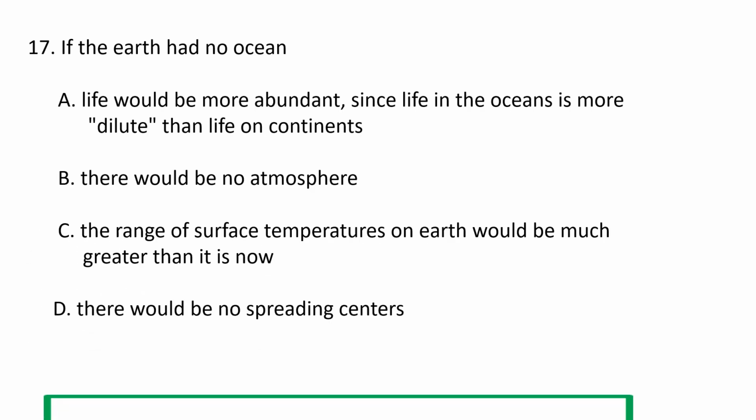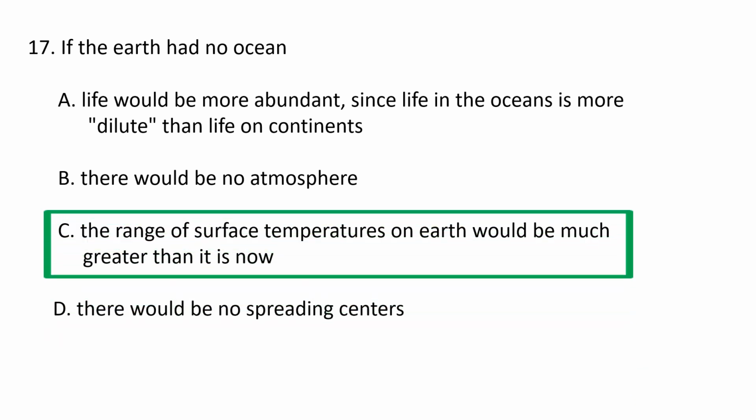Next question. If the Earth had no ocean, then A. life would be more abundant since life in the oceans is more dilute than life on the continents. B. there would be no atmosphere. C. the range of surface temperatures of the Earth would be much greater than it is now. And D. there would be no spreading centers. If the Earth had no ocean, then the range of surface temperatures on the Earth would be much greater than it is now. If the oceans were to disappear, the impact on the global climate would be unimaginable. The oceans absorb heat from the sun and distribute it around the world, which helps to regulate temperatures and weather patterns.